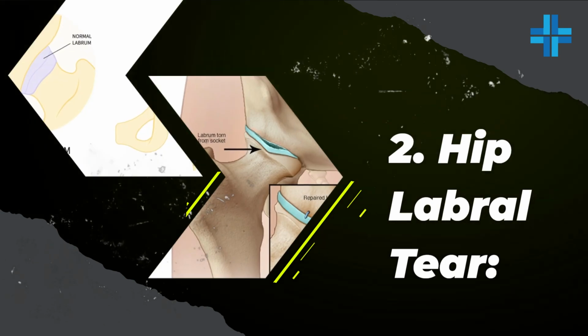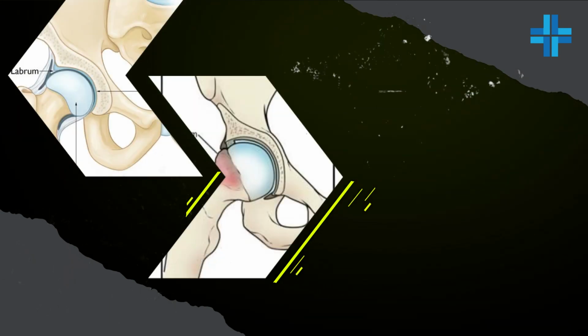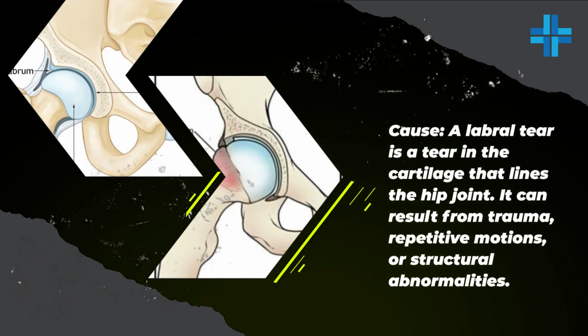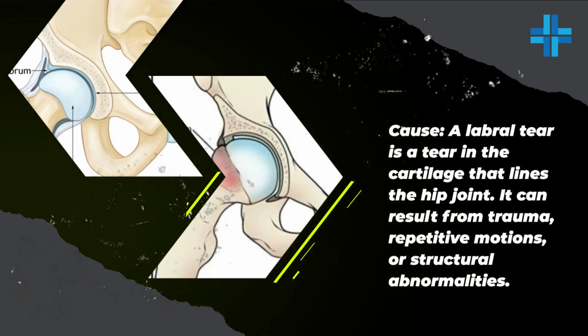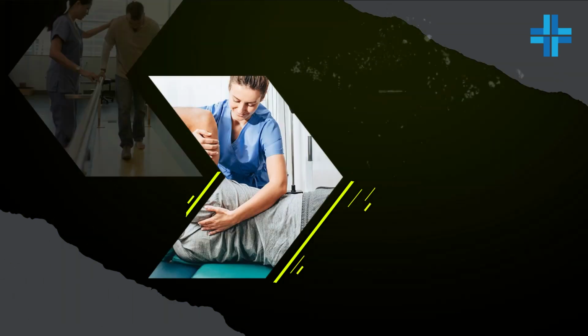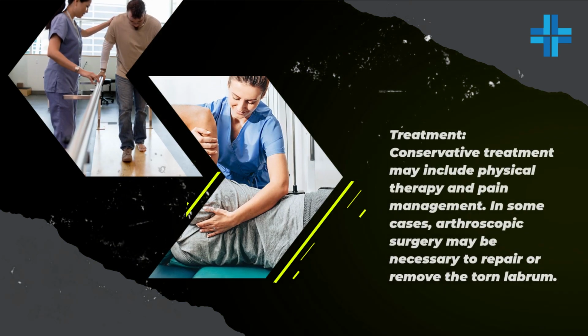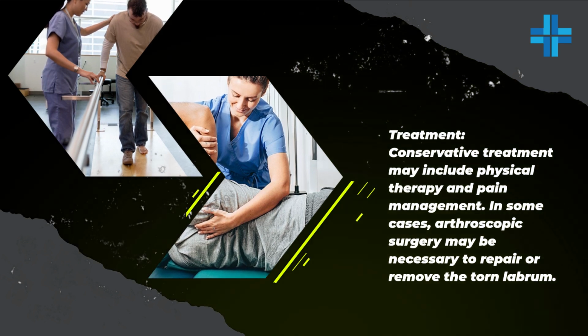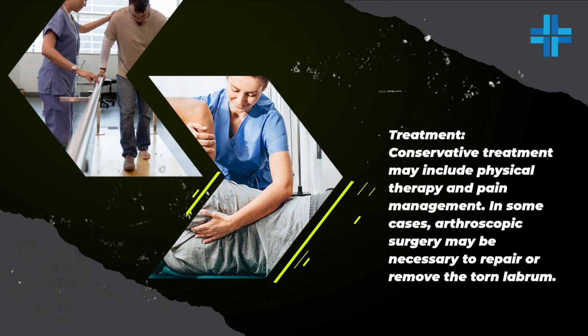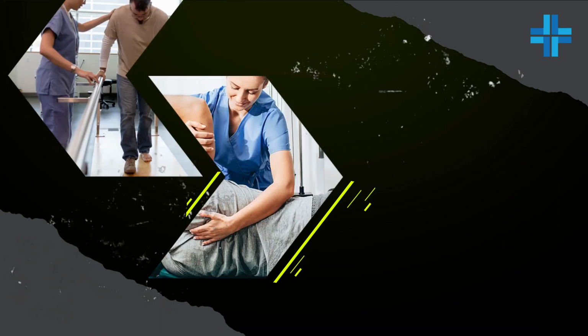2. Hip labral tear. Cause: A labral tear is a tear in the cartilage that lines the hip joint. It can result from trauma, repetitive motions, or structural abnormalities. Treatment: Conservative treatment may include physical therapy and pain management. In some cases, arthroscopic surgery may be necessary to repair or remove the torn labrum.